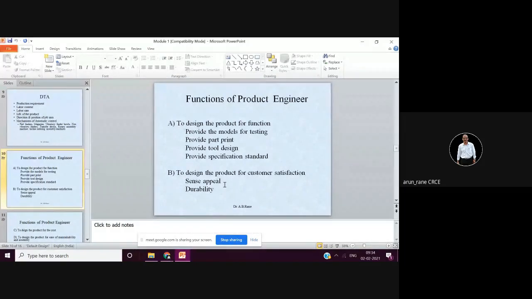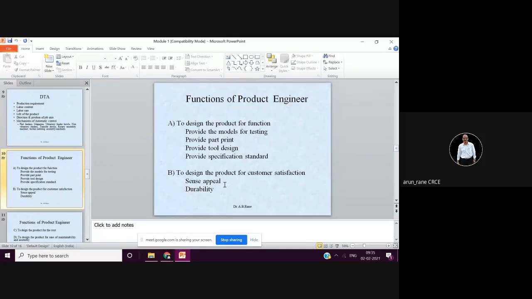In appearance, you can say color and styling. Sometimes with a car, you like it when you look at the color or its style, and you feel like taking it. The customer gets attracted because of its appearance, isn't it?